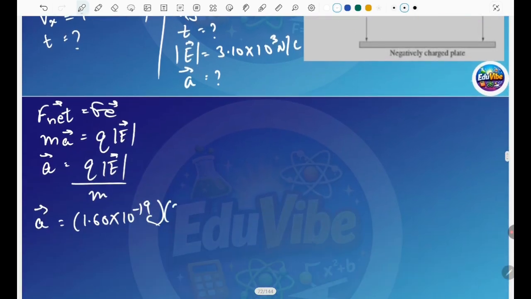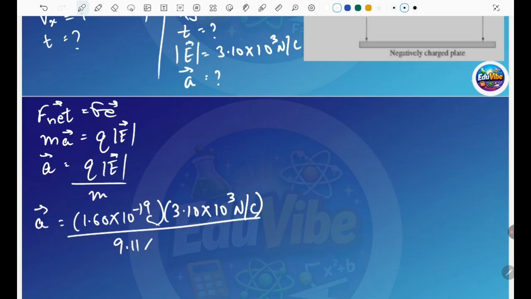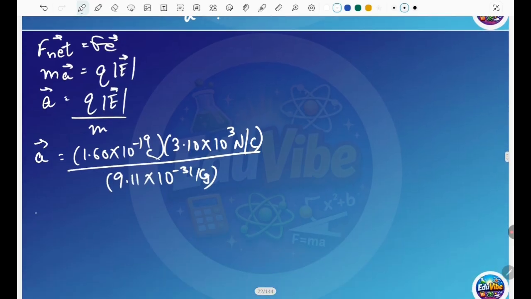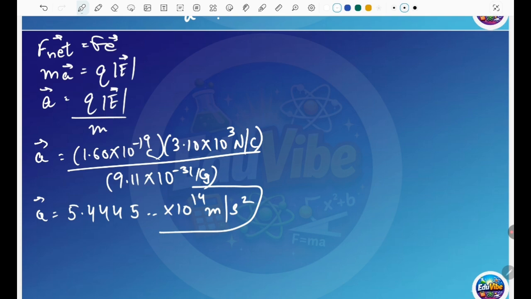The electric field is 3.10 × 10^3 newtons per coulomb, divided by mass 9.1 × 10^-31 kg. When you calculate this, you get an acceleration of 5.4445 × 10^14 meters per second squared. So this is the acceleration.